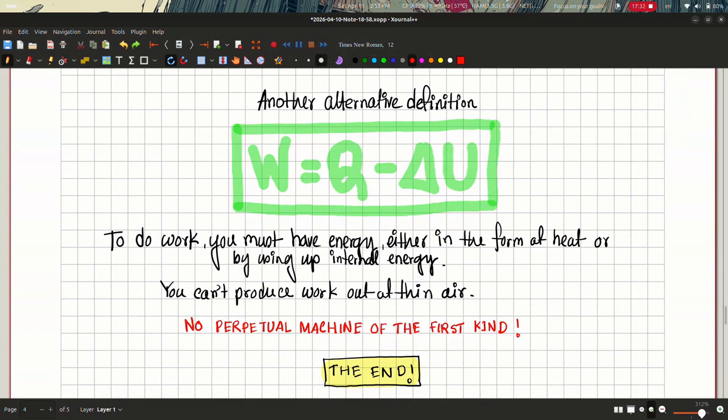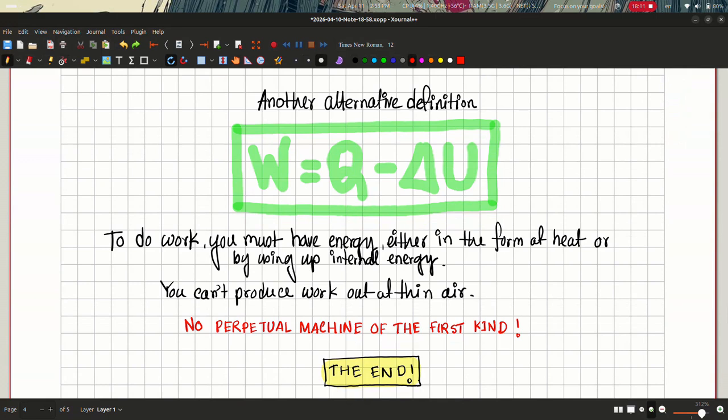So the way to interpret this equation is that to do some work you must have energy, either in the form of heat entering the system, or you must have some internal energy by using which you can do work. So what this essentially says is that you can't produce work out of thin air. You must have some energy to begin with if you want to do work. So this says that there is no perpetual motion, there is no perpetual machine of the first kind.